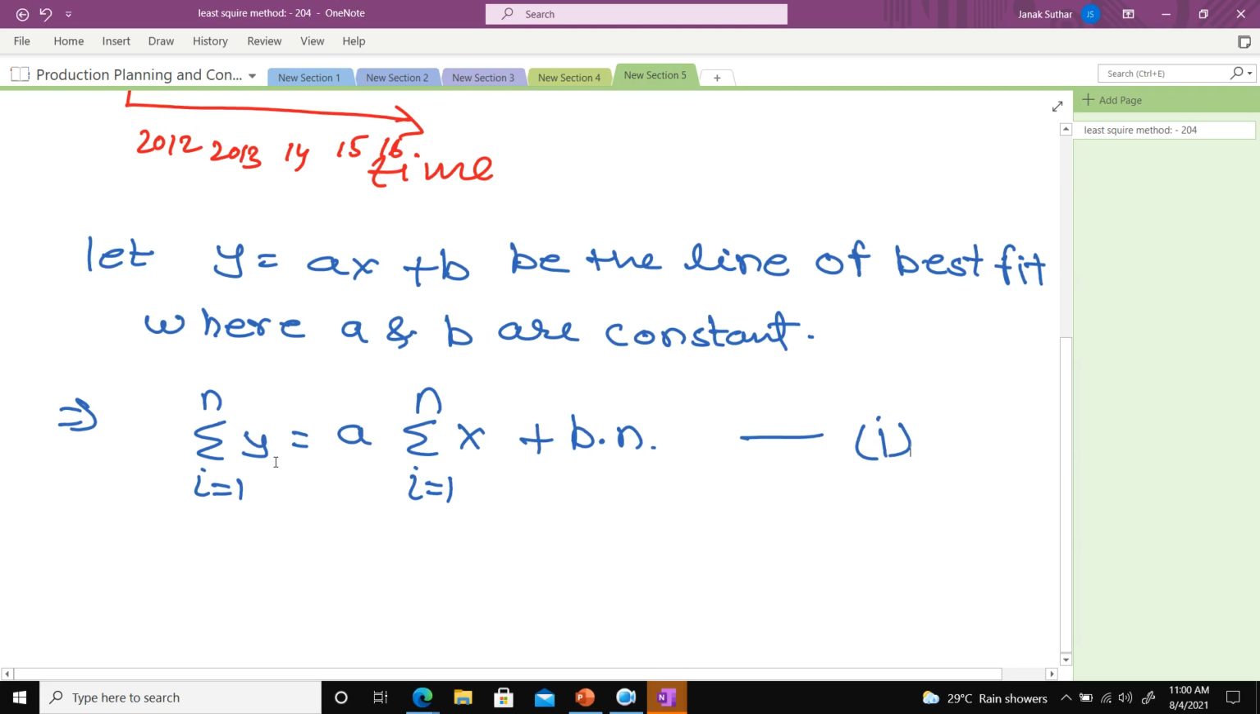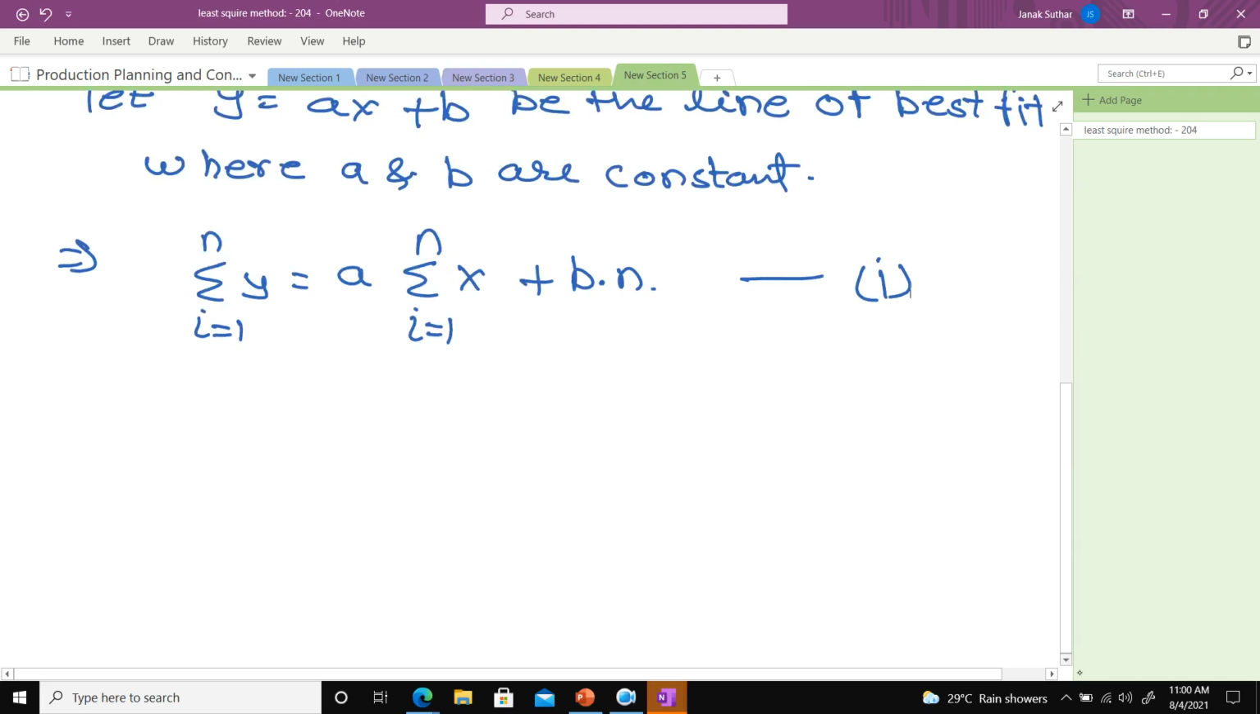Okay, y is equal to ax plus b related to each demand with respect to time, that I try to show here. So I just add all these equations and try to write one equation, mentioned here as equation number 1: summation y, i is equal to 1 to n, is equal to a summation x, i is equal to 1 to n, plus b times n. Okay, so this is the one equation.